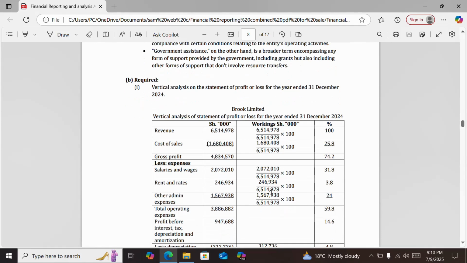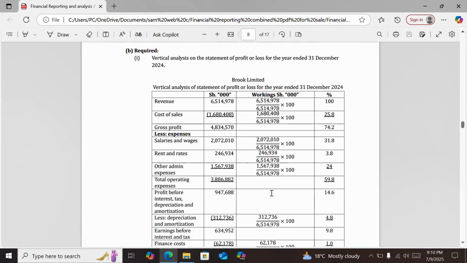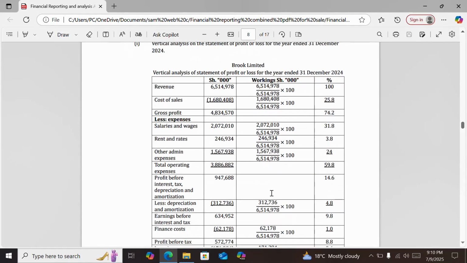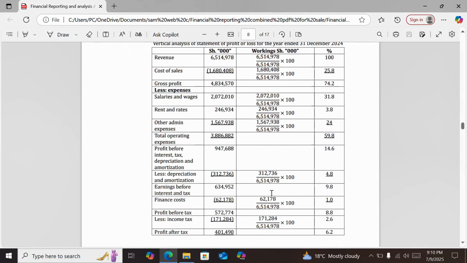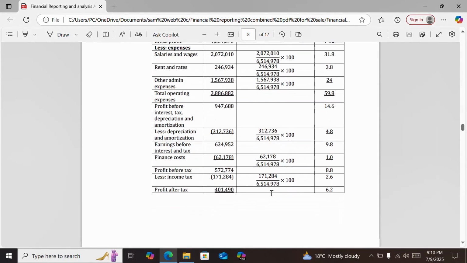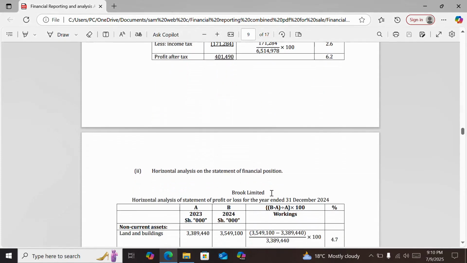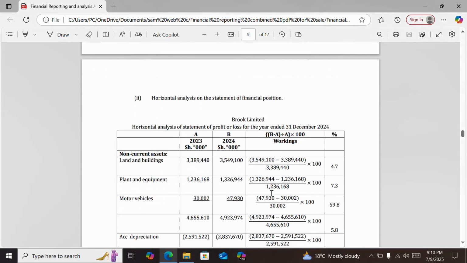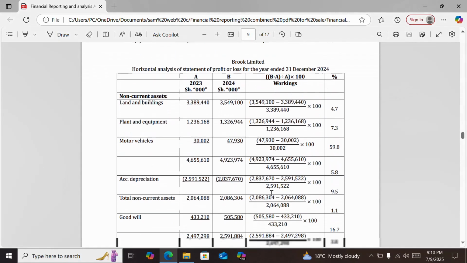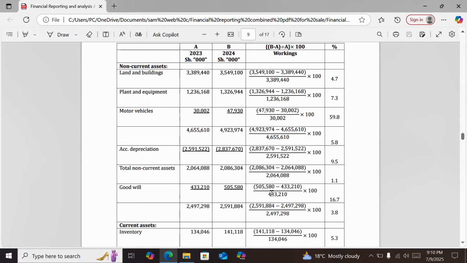Then part B, the vertical analysis of the statement of profit or loss for Bluke Limited. So this is a vertical analysis. And then we have the horizontal analysis of the statement of financial position.